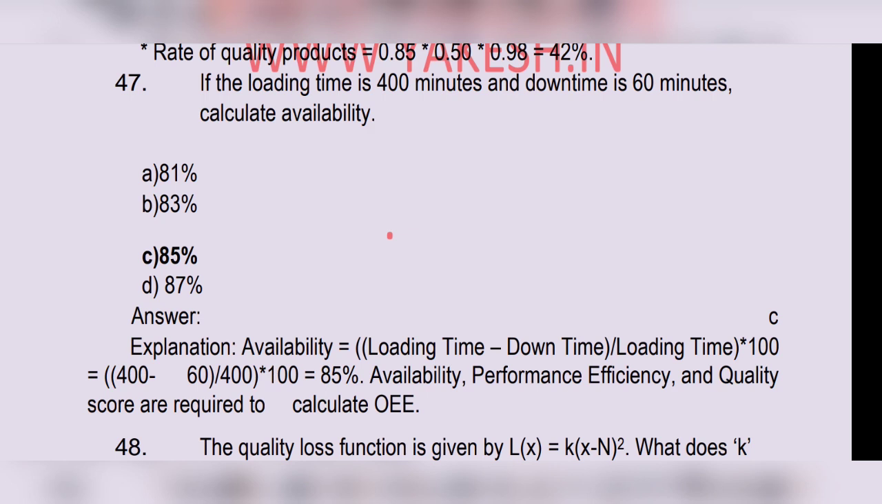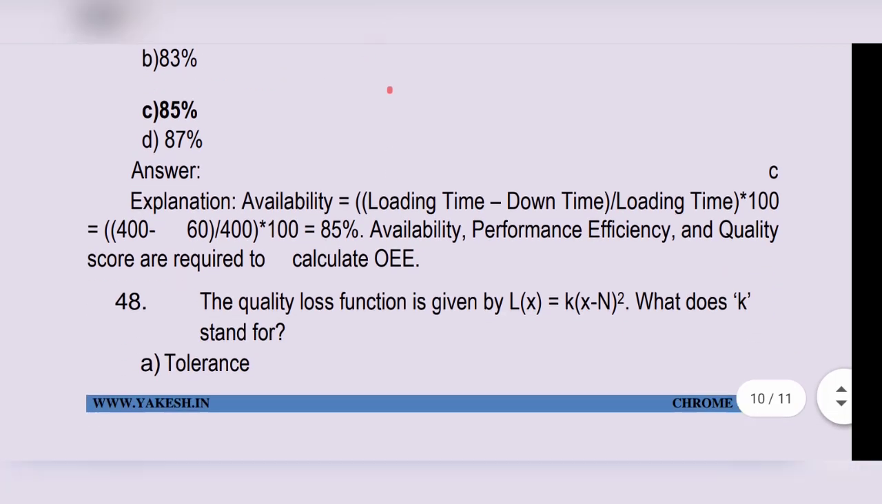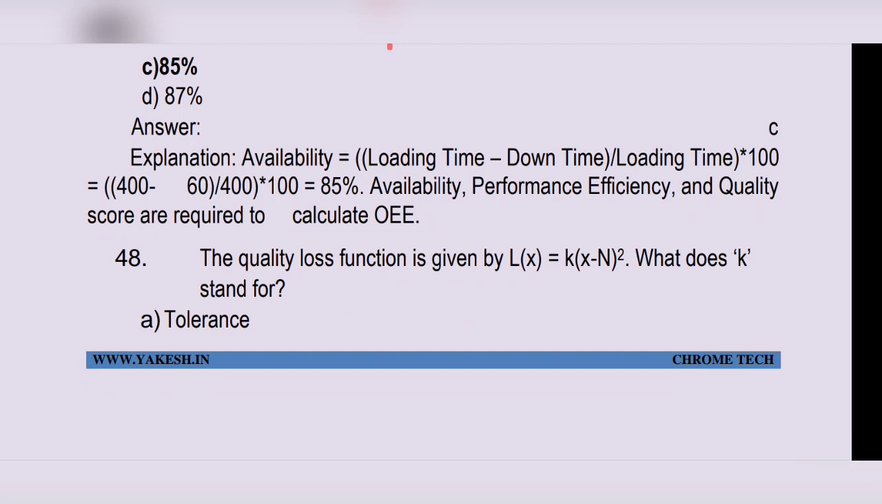If loading time is 400 minutes and downtime is 60 minutes, calculate availability. Option C, 85%. Availability equals loading time minus downtime, divided by loading time, times 100. 400 minus 60 divided by 400 times 100 equals 85%.